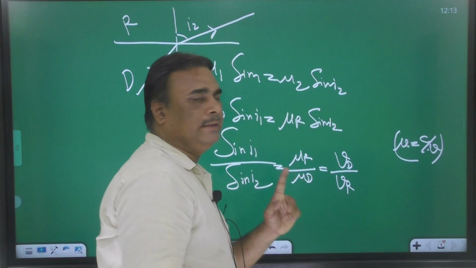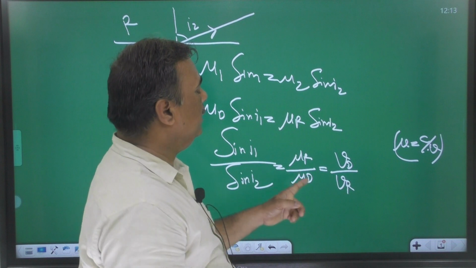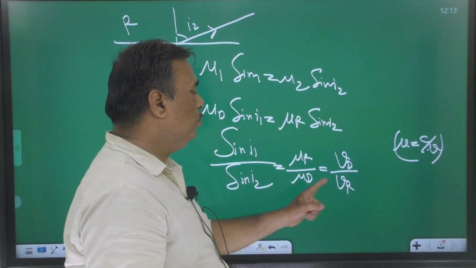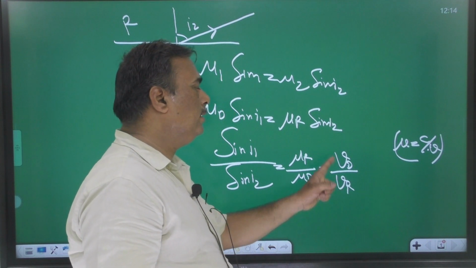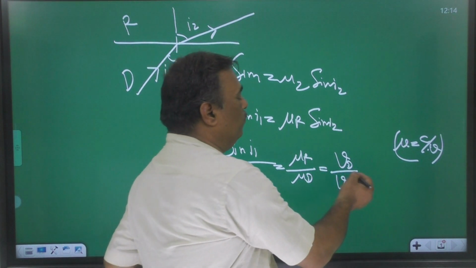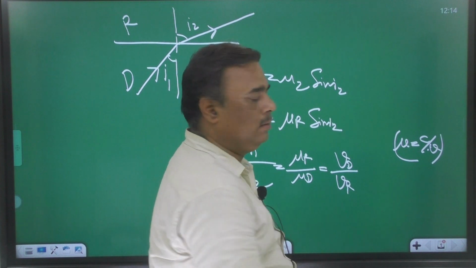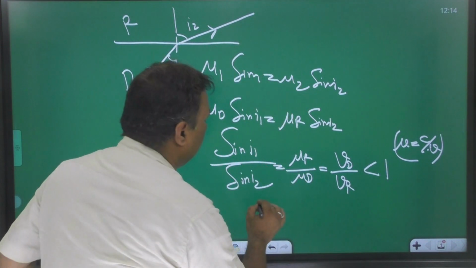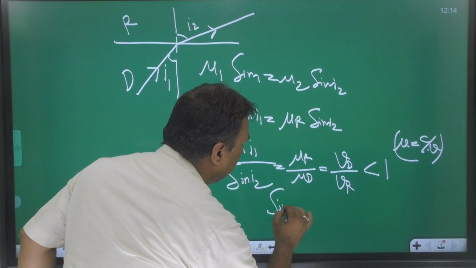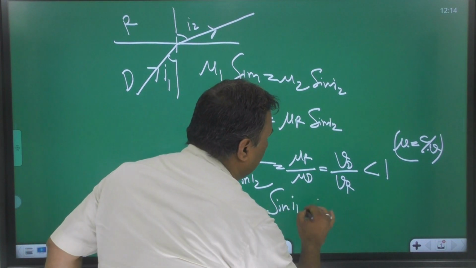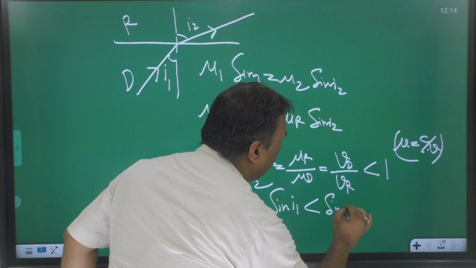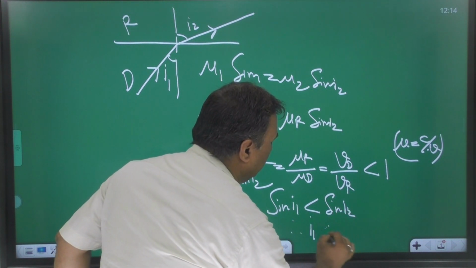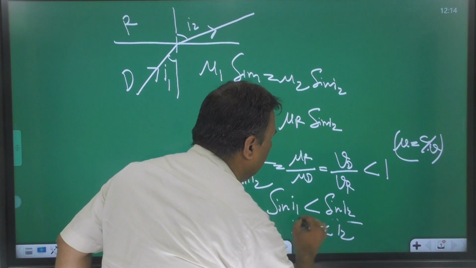By the first concept, we know that speed of light is always greater in the rarer medium. The denominator is greater than the numerator, so its value is always less than 1. Therefore, we can write sin i1 less than sin i2, so i1 less than i2.